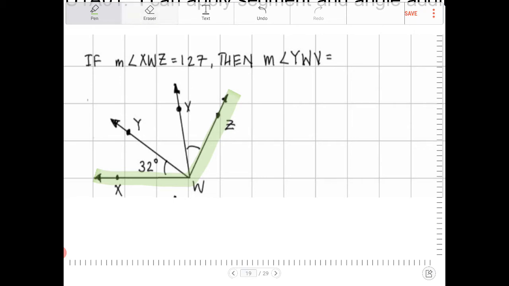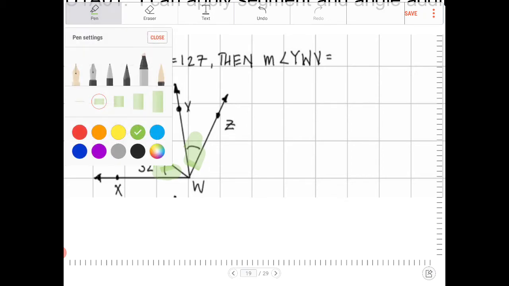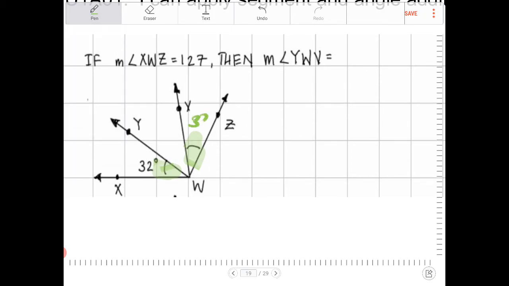Welcome back, ladies and gentlemen. For this problem, if you thought that we need to apply the angle addition postulate, you're absolutely right. So how can we go about this? I recognize that these two angles have the same tick marks. So if both of them have the same tick marks, then this must be true: this must be 32.